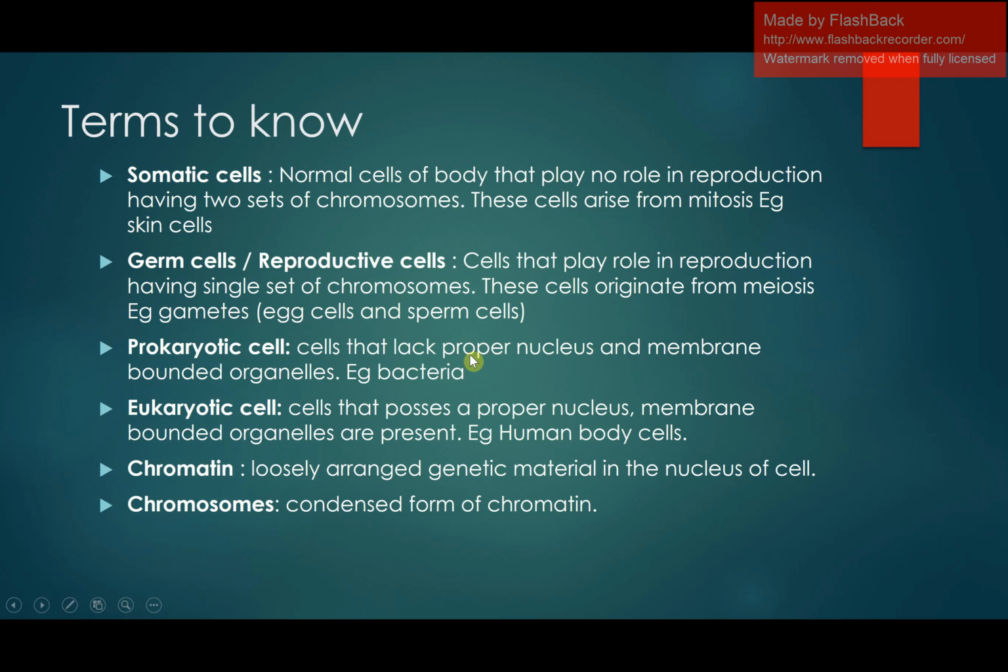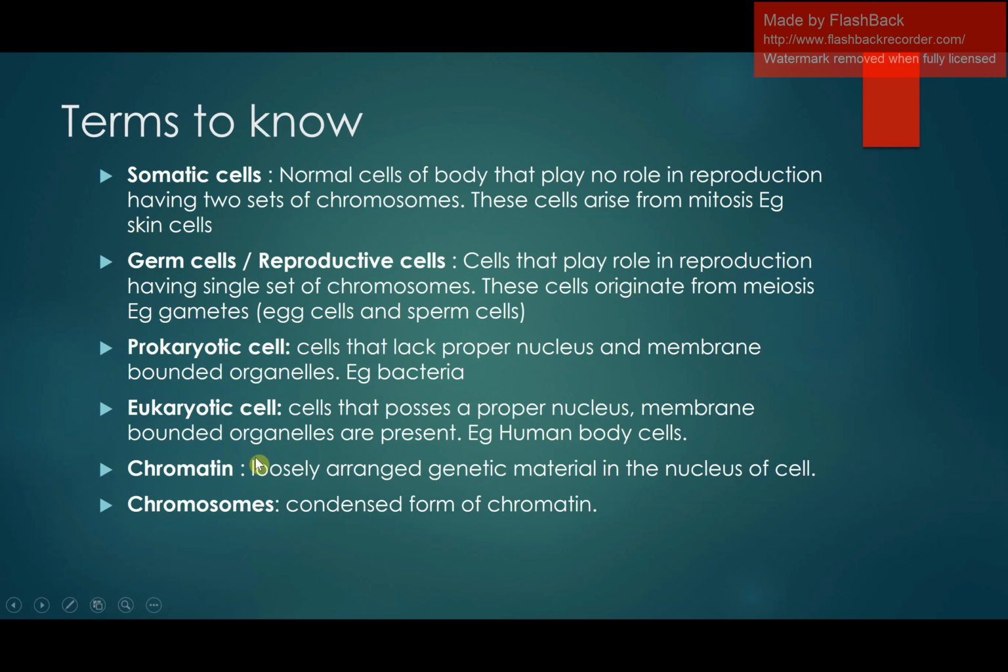It is not bounded by any membrane in the prokaryotes. Simple organisms are known as prokaryotes, and an example is bacteria. Eukaryotic cells are the cells that possess a proper nucleus. Why are we saying that they have a proper nucleus? Because they have a membrane-bounded nucleus. Membrane-bounded organelles like mitochondria are also present in eukaryotes, and an example is the human body cells.